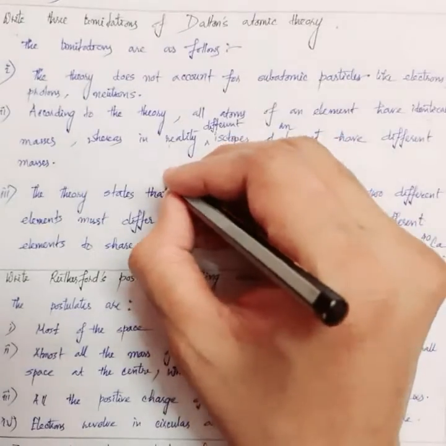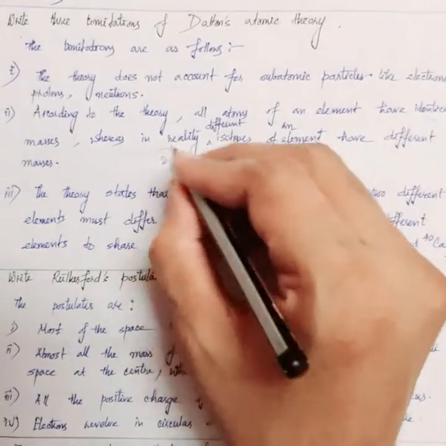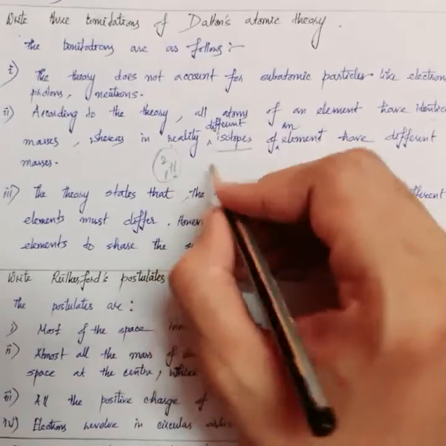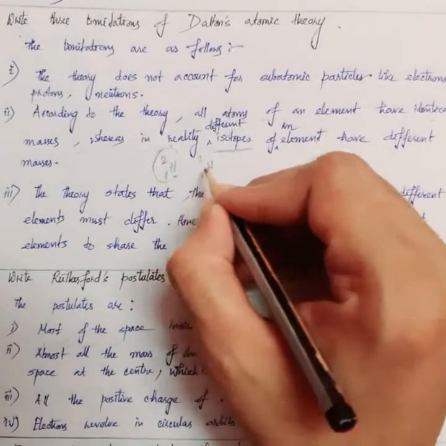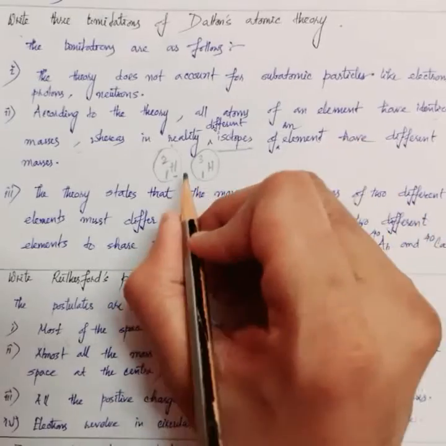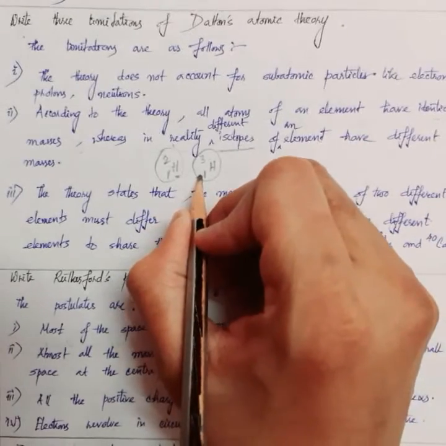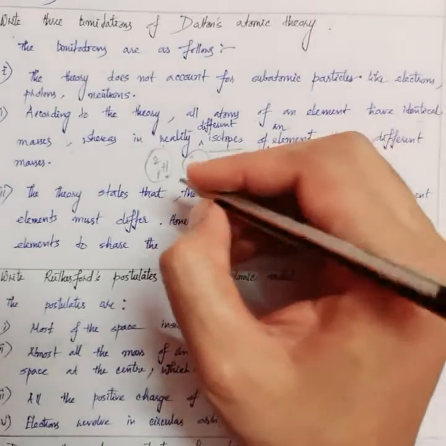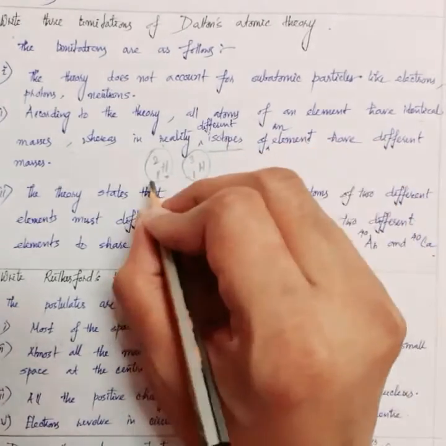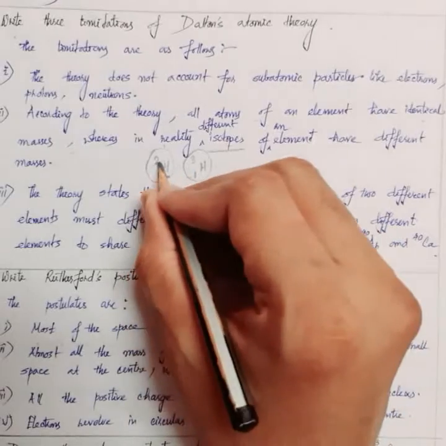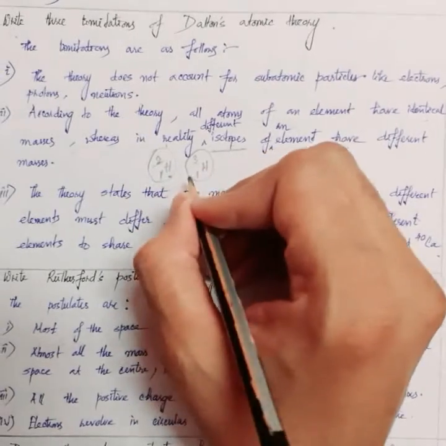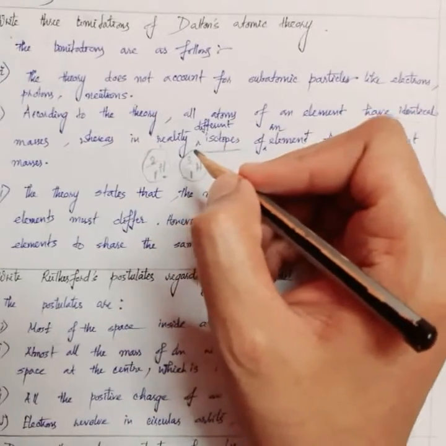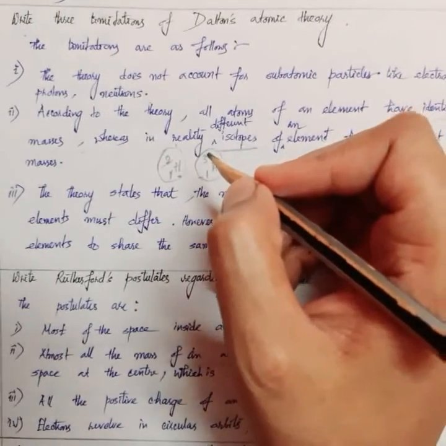For an example, if I consider 1H2, this is called deuterium. You can see that this is an isotope of hydrogen. And if I consider 1H3, this is called tritium. For these two isotopes, you can see that they have the same number of protons. But their masses are different, because this has got 2 here and this has got 3 here, so their masses will be different. According to Dalton's theory, this concept seems to be inconsistent.